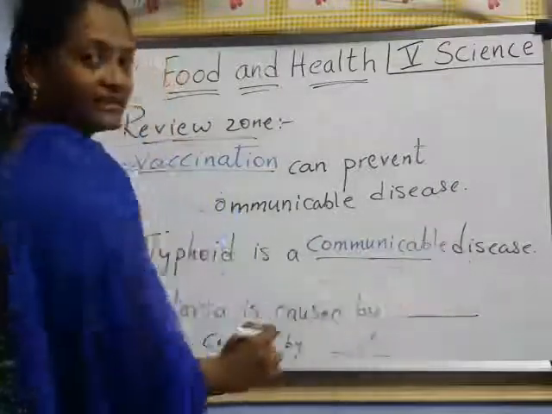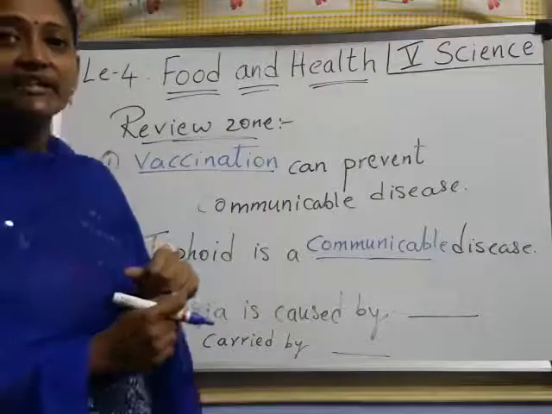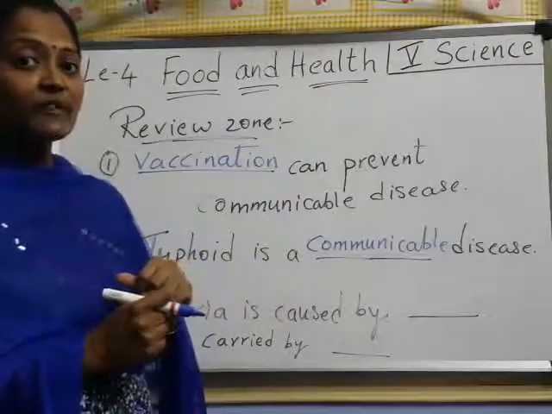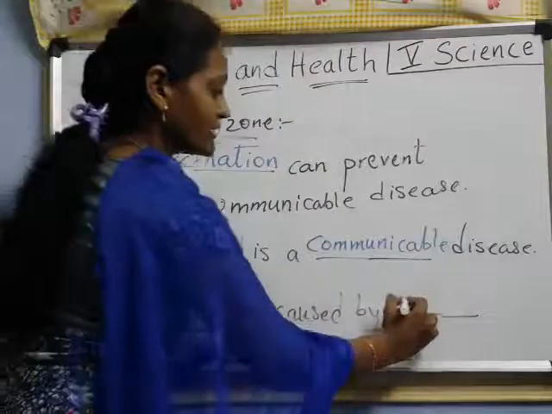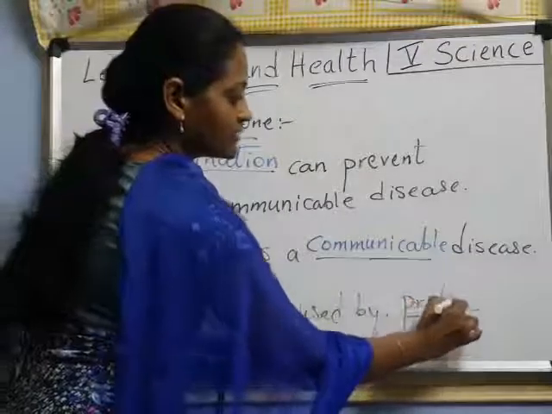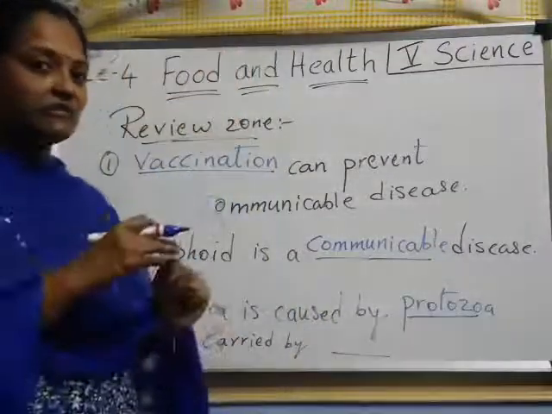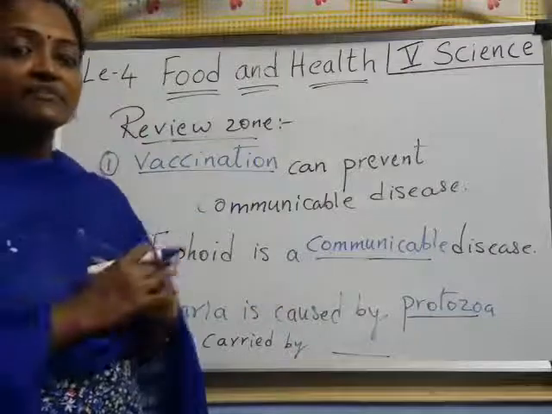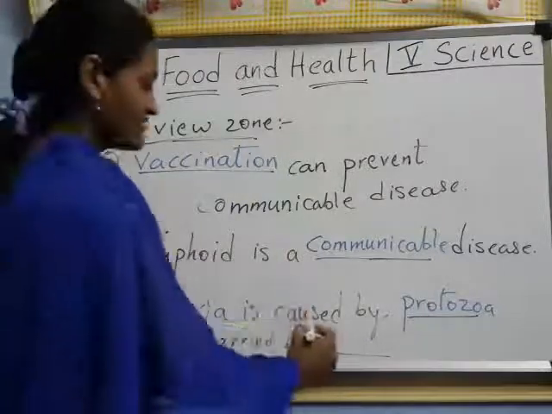disease, right? Next, malaria is caused by, malaria is a disease. It is caused by what? It is a microbe. What is that? Protozoa, right? Caused by protozoa and carried from one person to another person by which one, carrying the malaria disease? Mosquito, right? Mosquito.